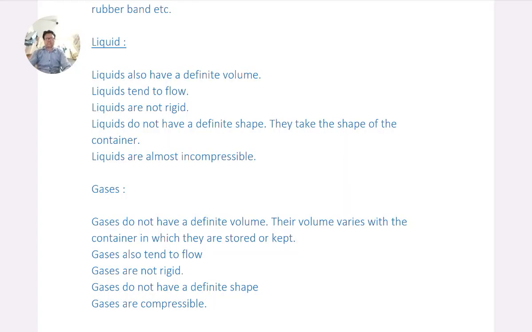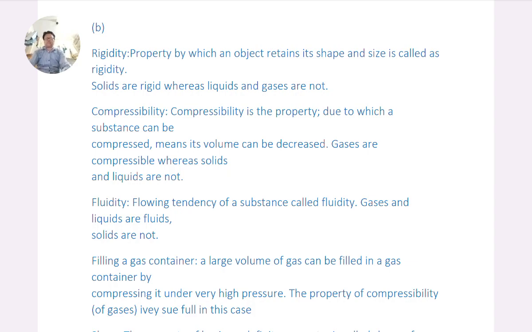Gas. Gases do not have a definite volume. Their volume varies with the container in which they are stored or kept. Gases also tend to flow. Gases are not rigid. Gases do not have a definite shape. Gases are compressible.